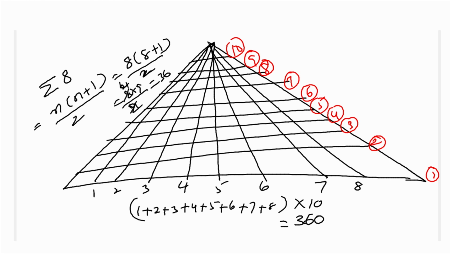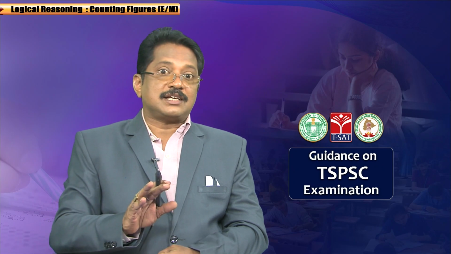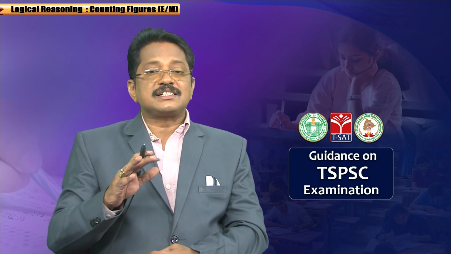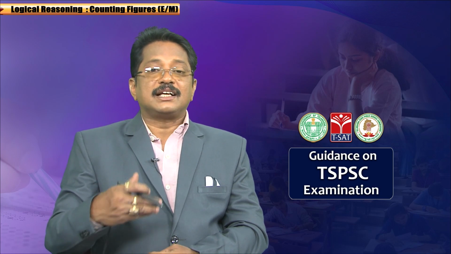How many parts is it divided into horizontally? It is divided into 10. So sigma 8 times 10. Sigma 8 is 36, times 10 is 360. In this way, you can get the answer very easily. Clear? Maybe you understand this. This is the first type of question generally asked based on triangles.